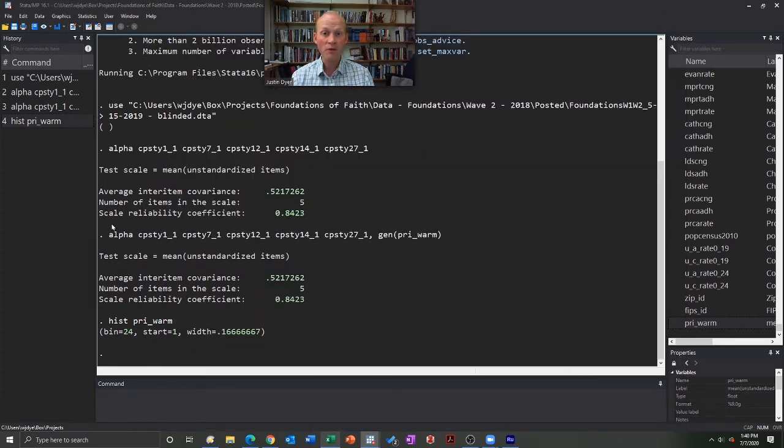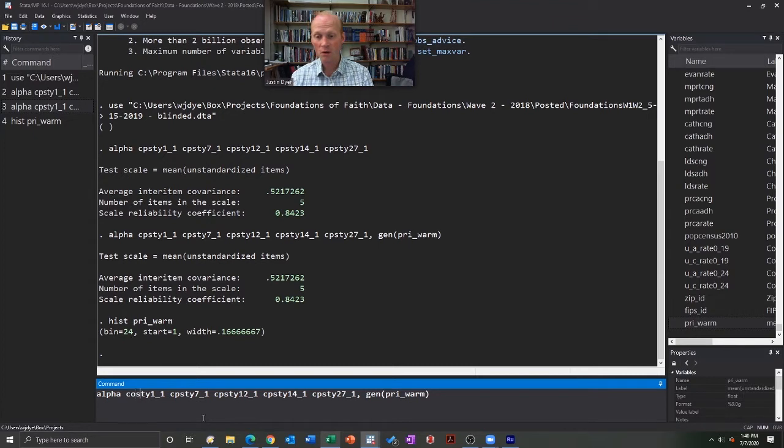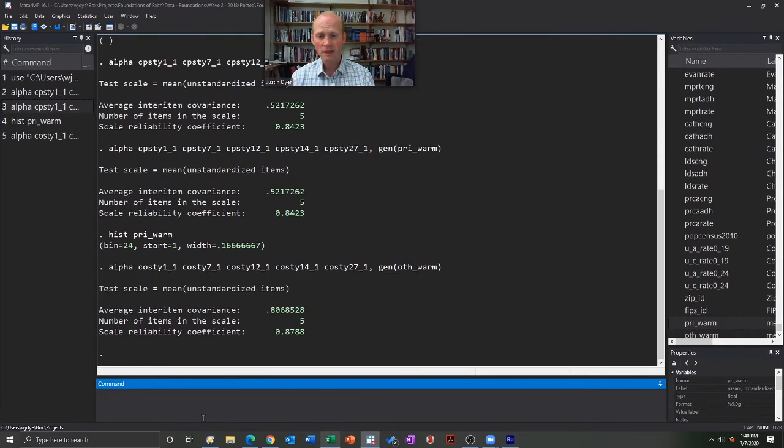Now let's say I want to do it for the other caregiver. Well, let's go ahead and take a look at that. All we'd have to do is, instead of primary or P, I'm going to just switch that to O. So I'm going to switch all of this to O. So we have other style. And that's not the primary caregiver, now it's the other. I'm going to call it OTH warm. Hit that, and away we go.